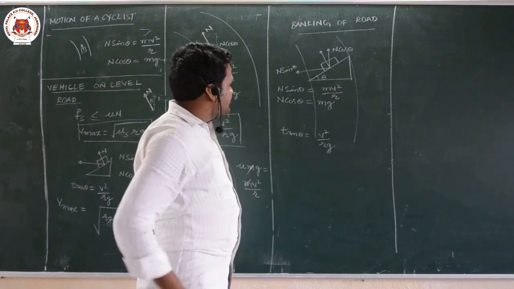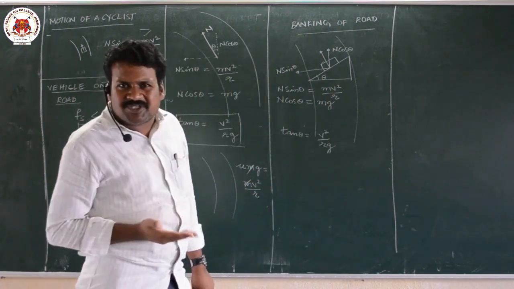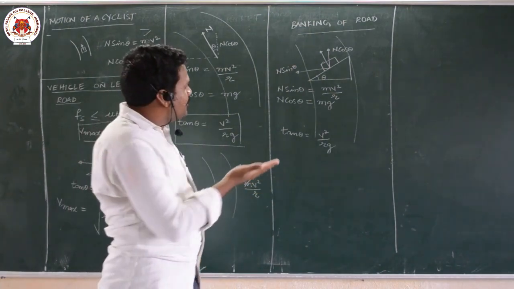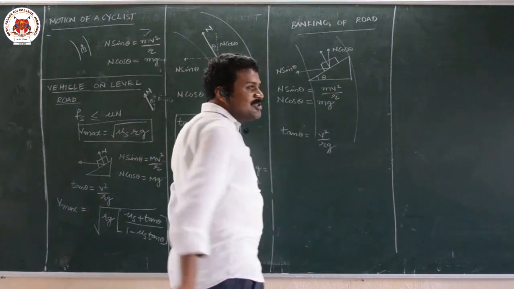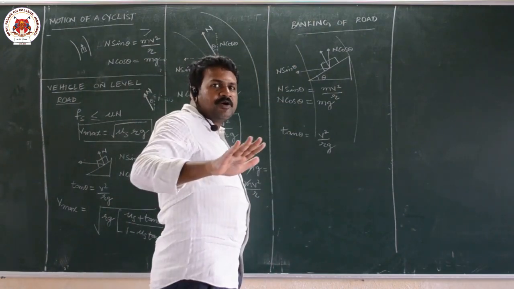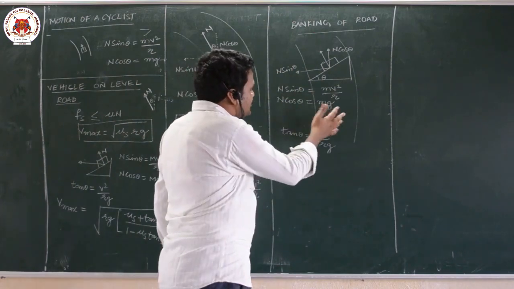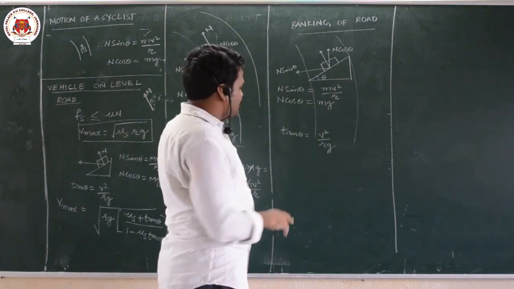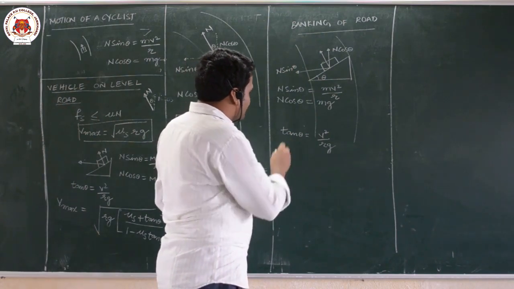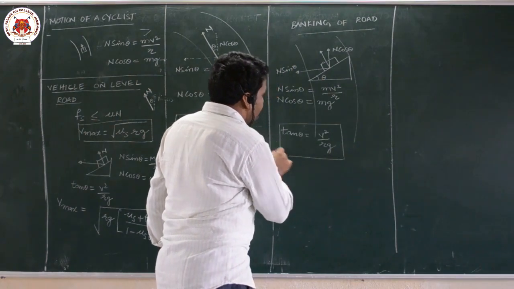Normal reaction would balance only mg, but because of banking of roads, N sin theta balances mv square by r. This is more important. Some component of normal reaction gives centripetal force and N cos theta balances our weight also. So what is the banking of roads formula? Tan theta is equal to v square by rg.